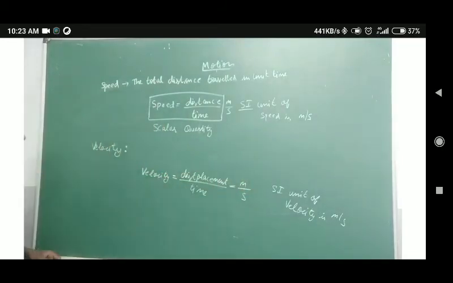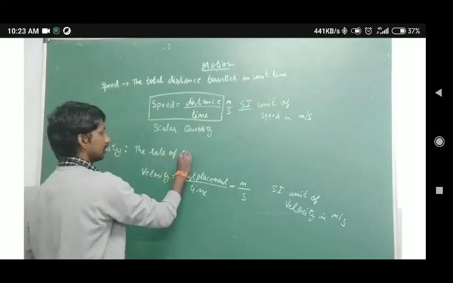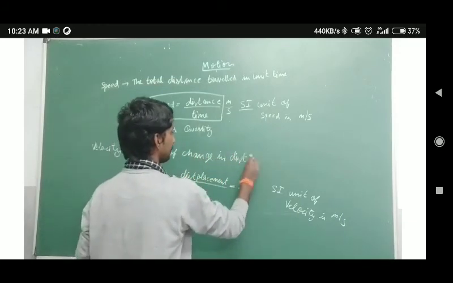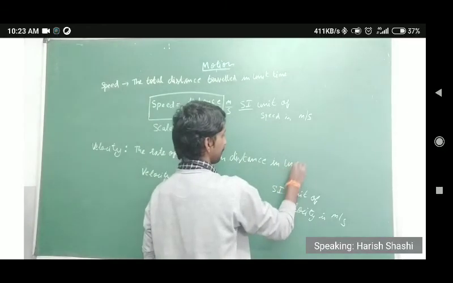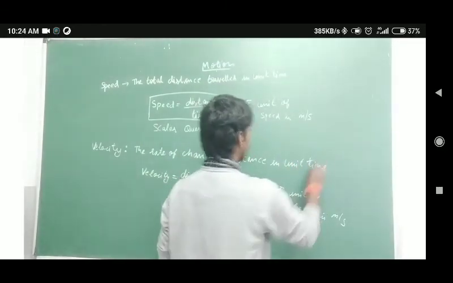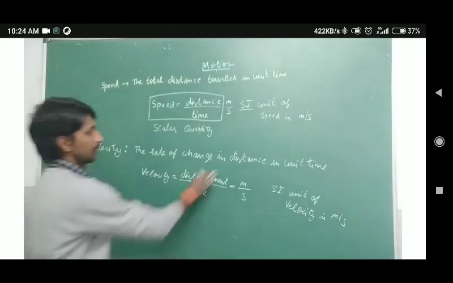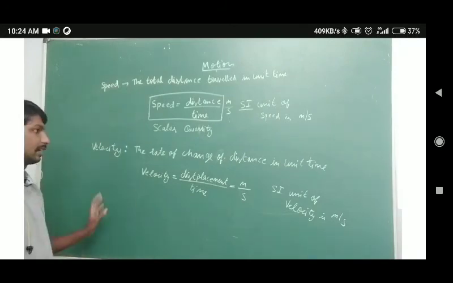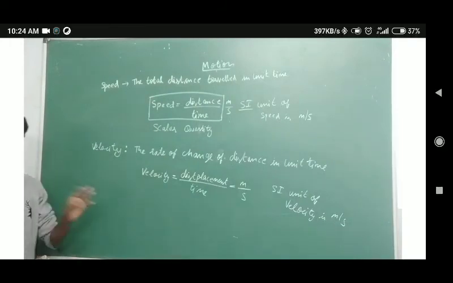Okay, so for velocity, you can describe this in another way: the rate of change of distance in unit time. You can describe the velocity like this. The rate of change of distance in unit time. You can define the velocity as the rate of change of distance in unit time.